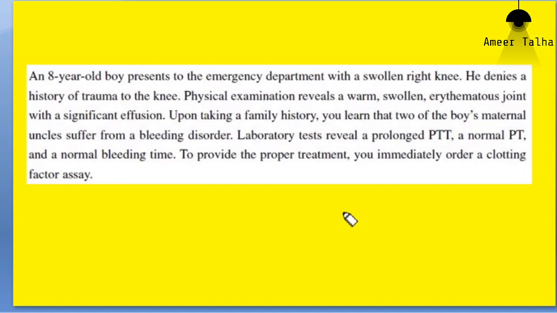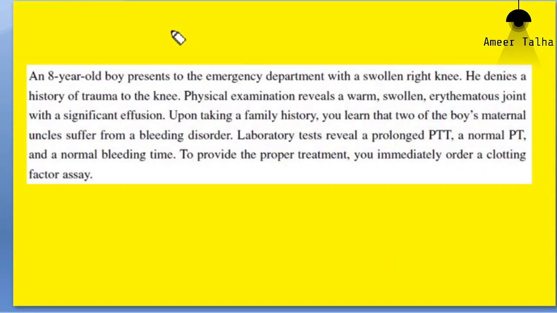All the clotting factors that are involved in the intrinsic pathway, we can determine by partial thromboplastin time, and for the clotting factors that are exclusively involved in the extrinsic pathway, we have another test, that is prothrombin time.